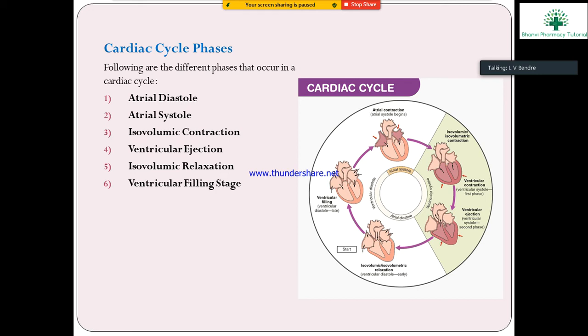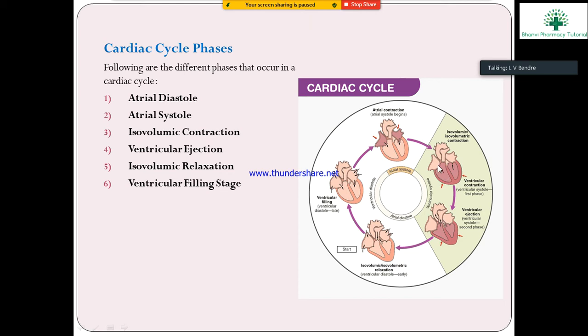The second one is isovolumetric contraction. You see the diagram. First, the atrial contraction takes place, after which comes the isovolumetric contraction. Here the blood goes from the atrium to the ventricles.